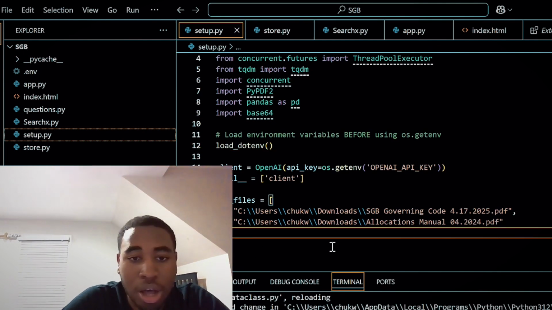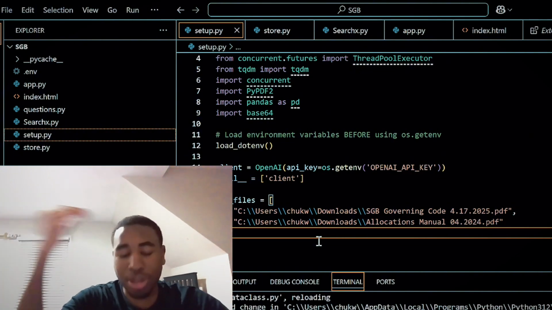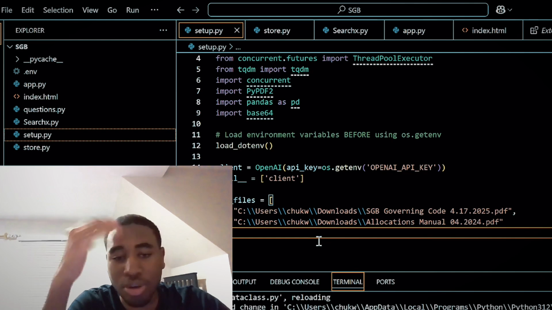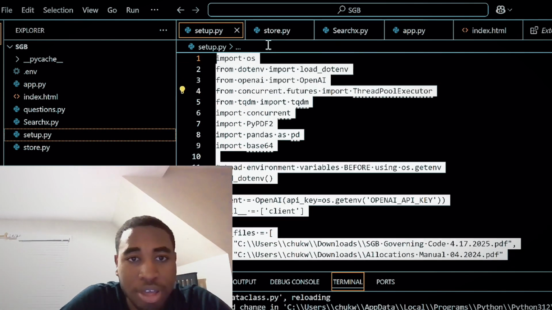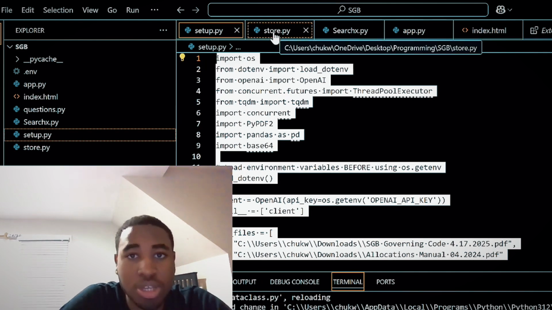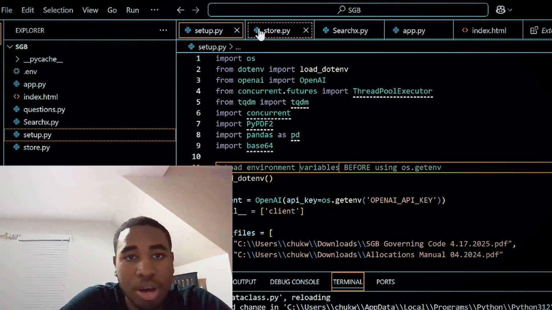But then it also costs money. It costs like a couple cents. If I keep on using it, the costs are going to increment by a couple cents. So that's not ideal. So maybe finding an open source alternative that doesn't cost as much will be really awesome, especially if I want clubs to use this on a wide scale. But yeah, this was pretty much the setup.